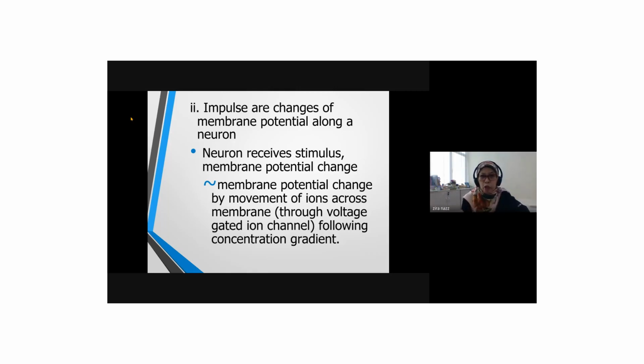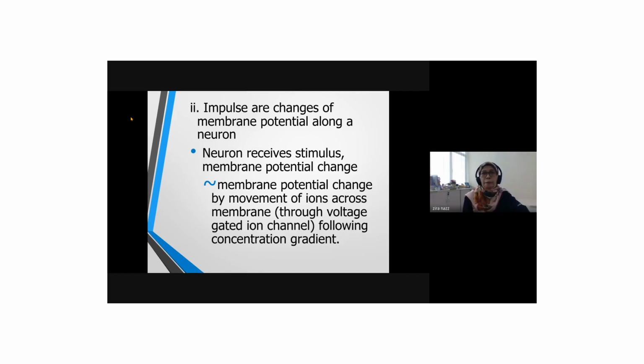So there's going to be a change of the membrane potential, because initially during resting, inside negative, outside positive. So when there's a movement of ion, for example sodium, that diffuses into the cytosol or interior of the cell, it makes inside the cell more positive. So that is going to be changed.